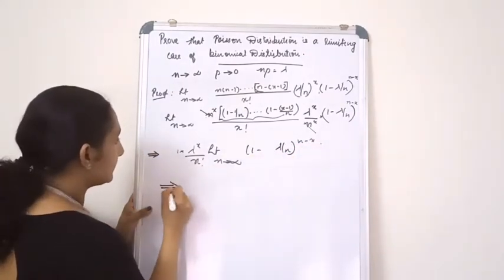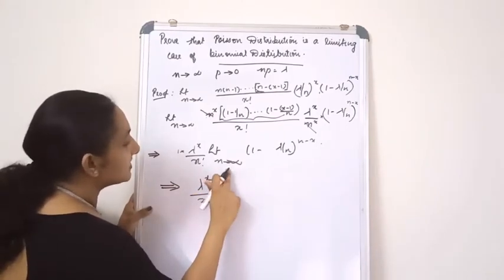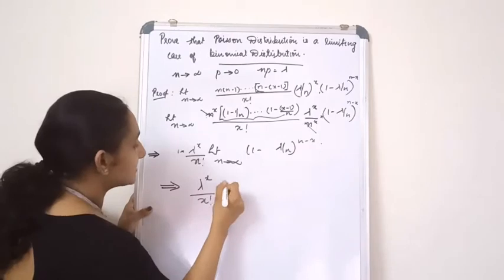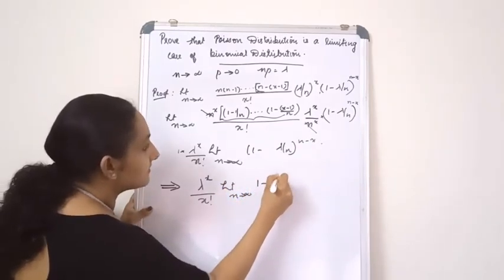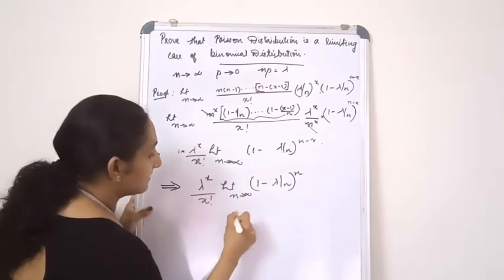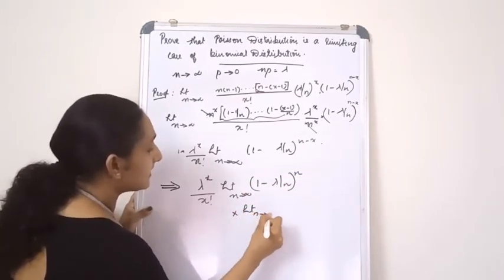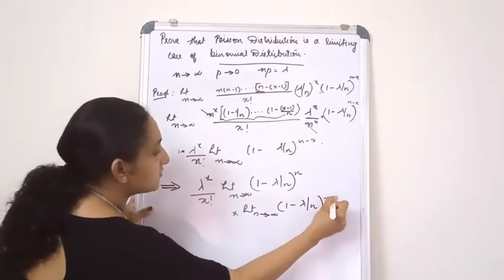I am going to split this one: limit n tends to infinity 1 minus lambda by n the whole raised to n, multiplied by limit n tends to infinity 1 minus lambda by n the whole raised to minus x.